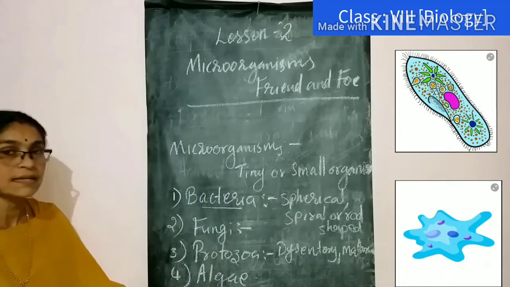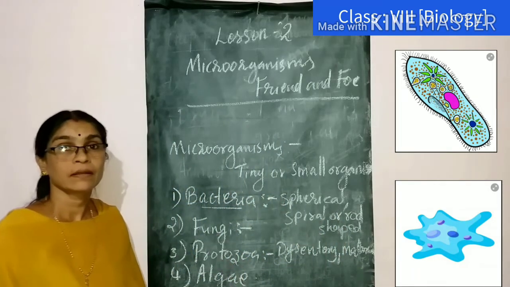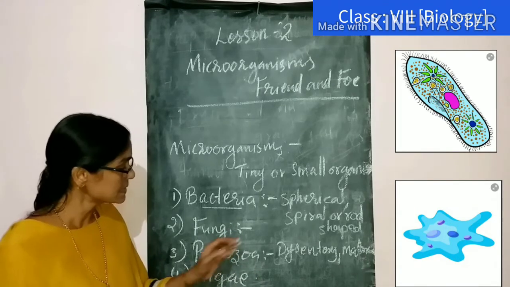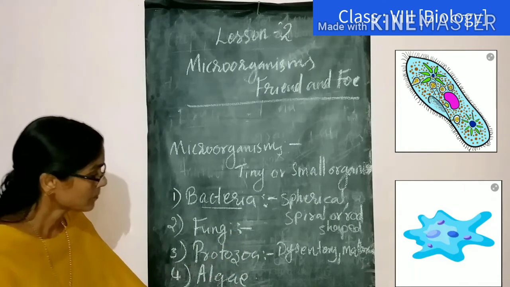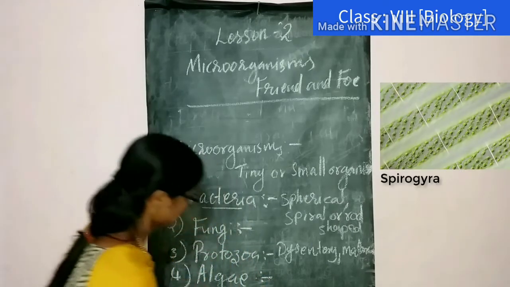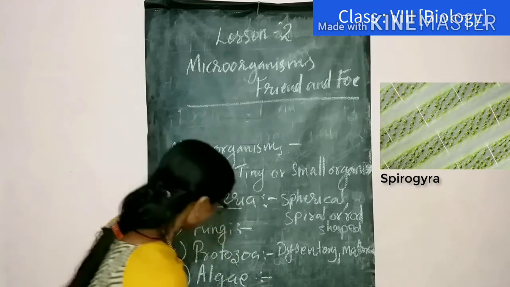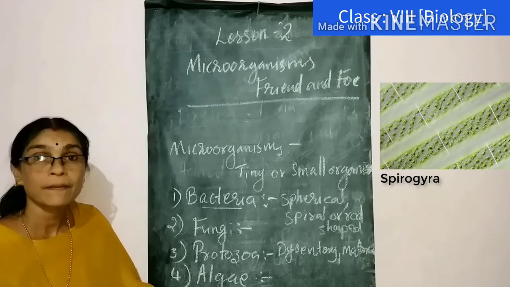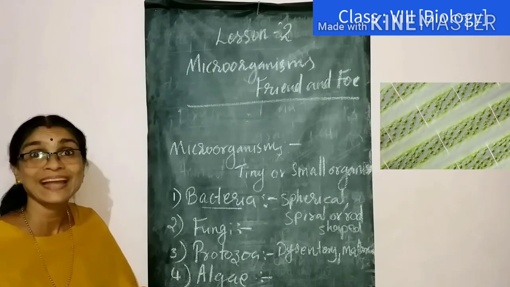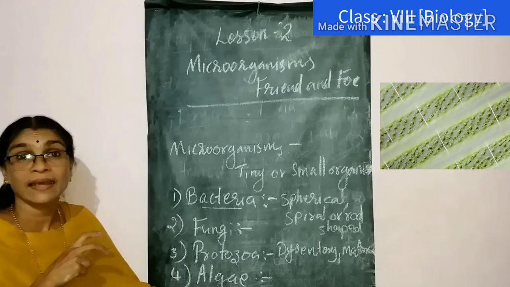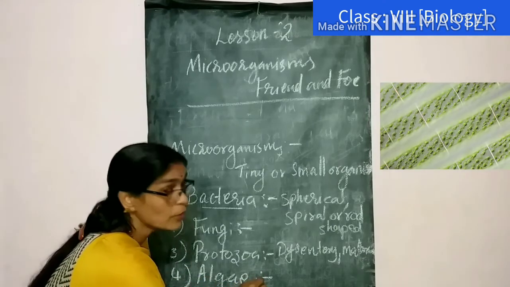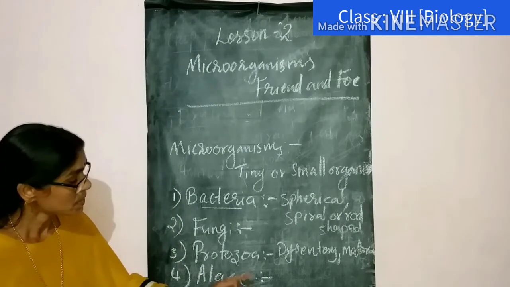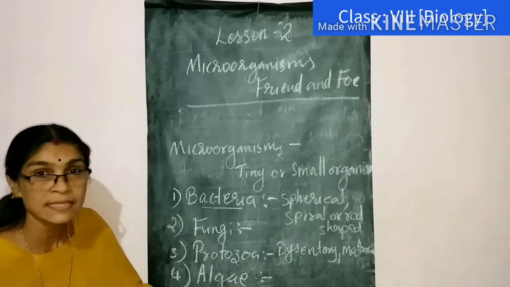Some of the protozoans are free-living, single-celled organisms. Then algae. Some of them are greenish in color, but some are not greenish, like blue-green algae or brown algae. They undergo heterotrophic nutrition, and also some are free living, but some are living as colonies.